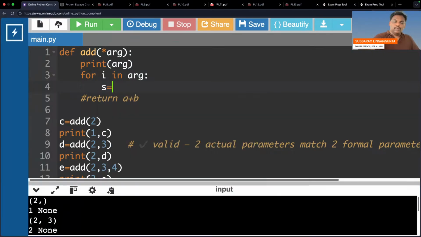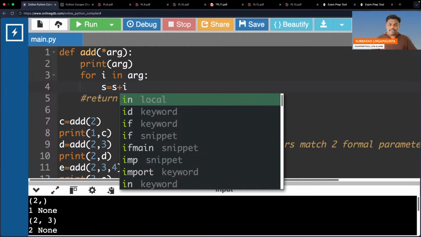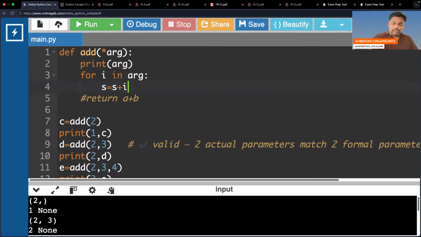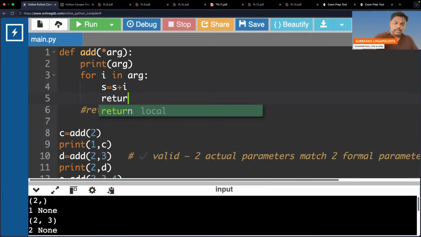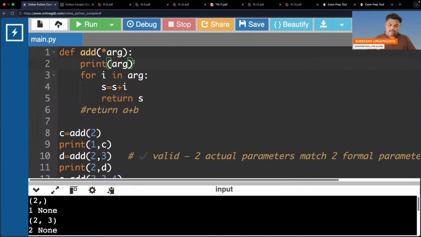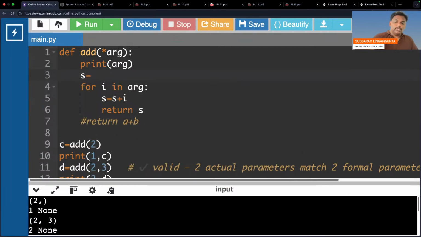S is equal to S plus i. The next one, return S. So what is the S? One local variable. S is initially 0. I think everything is fine now. Now you will get the absolutely actual story. When you call the first time, I think only one parameter came, so that is printed 2.